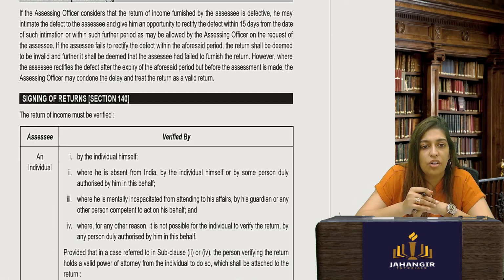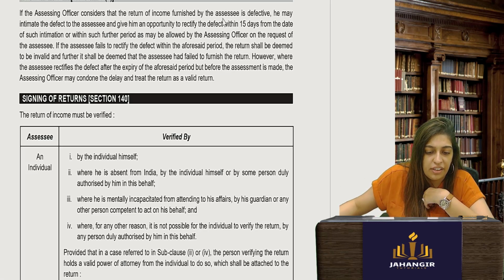Okay. What is a defective return? If the assessing officer considers the return of income defective, he may intimate. Basically, you have not signed it, or you have not given your PAN details correctly. He will call you to rectify it within 15 days. If the assessee fails to rectify, the return shall be deemed to be invalid.